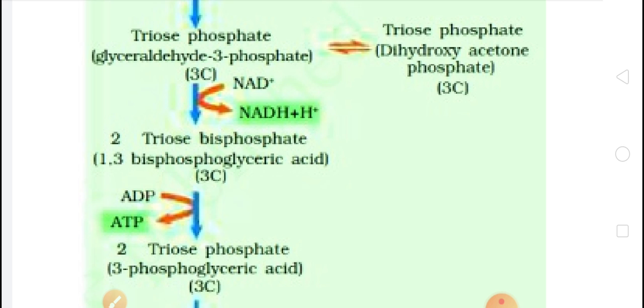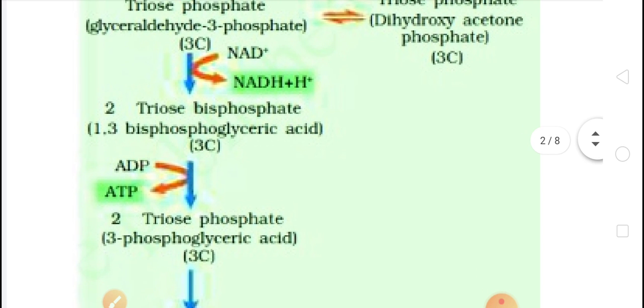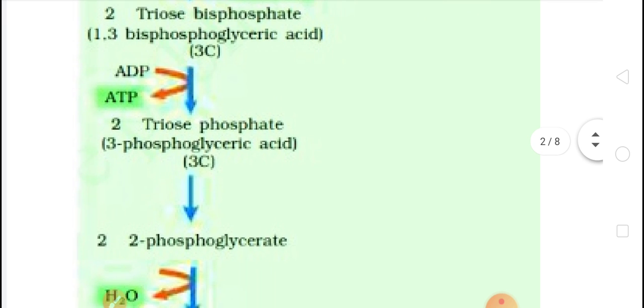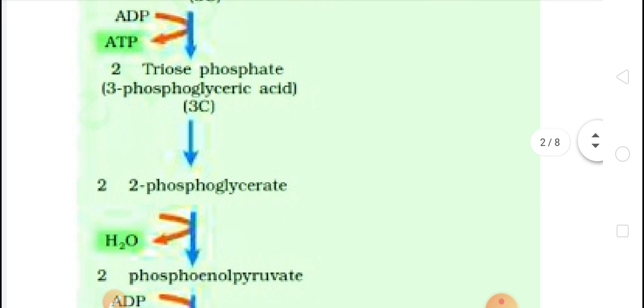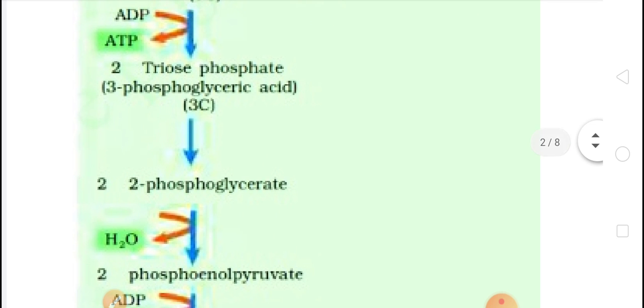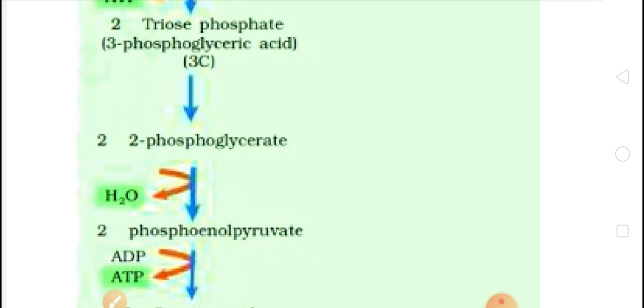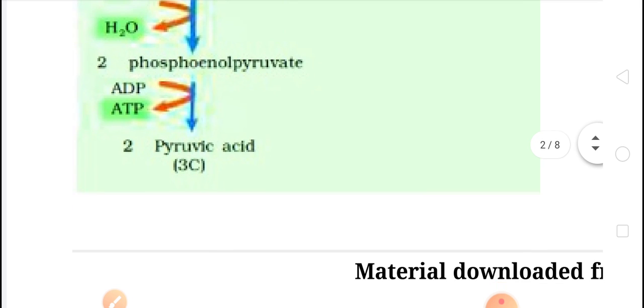After that, glyceraldehyde 3 phosphate develops into 1,3 bisphosphoglyceric acid. Then 3 phosphoglyceric acid, and after that it forms 2 phosphoglycerate. Then the 2 phosphoglycerate converts into phosphoenol pyruvate, and children, in the last, 2 molecules of pyruvic acid are formed.